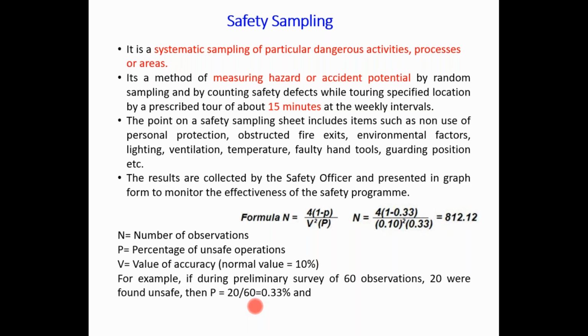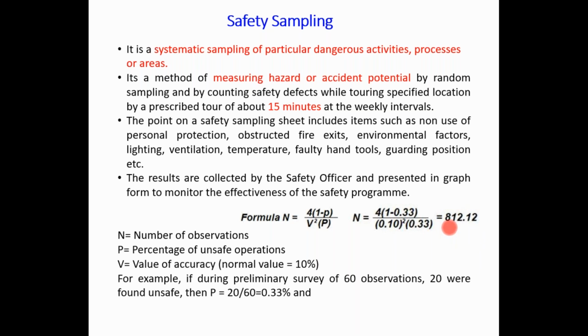So we require 812 observations for a safe activity in the safety sampling technique. This calculation, N = 812, clearly indicates that with 10% accuracy and 0.33 unsafe observations, we should conduct 812 observations.